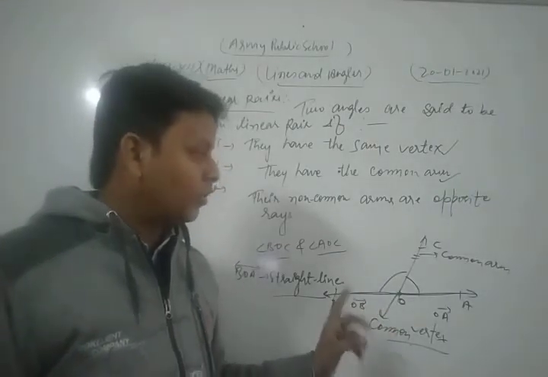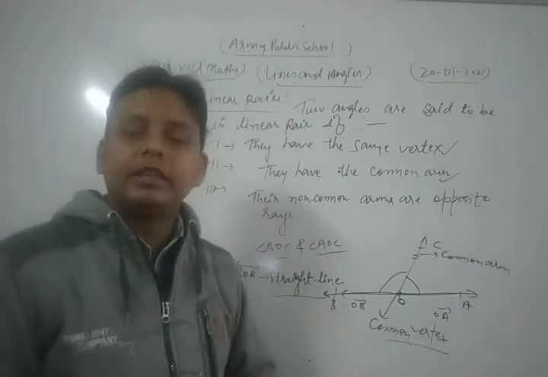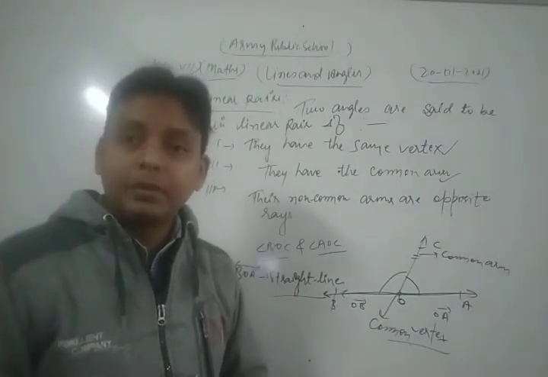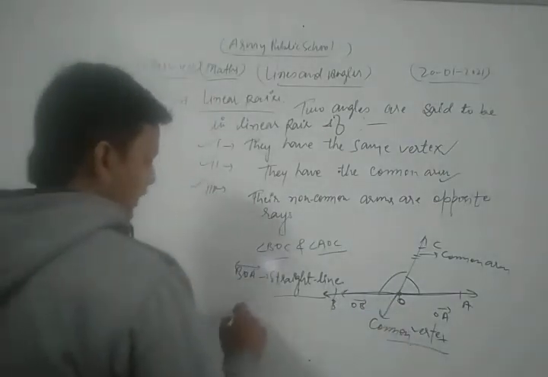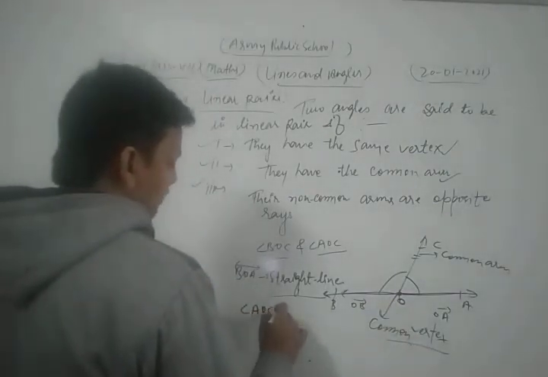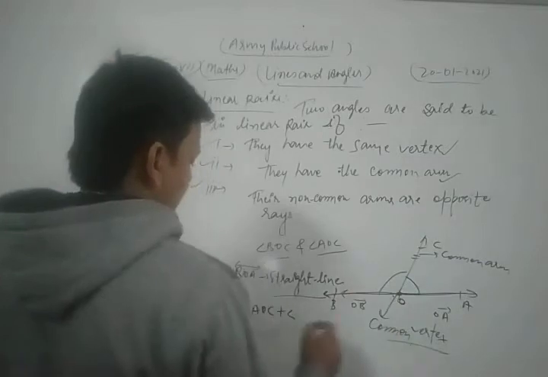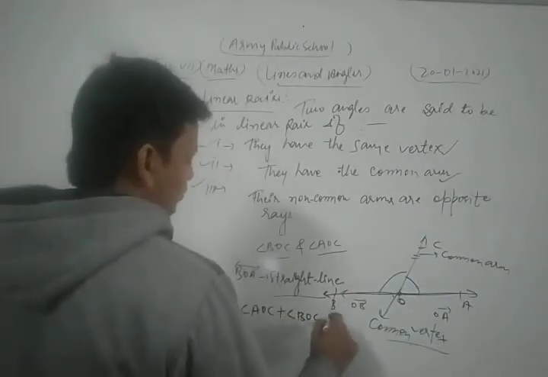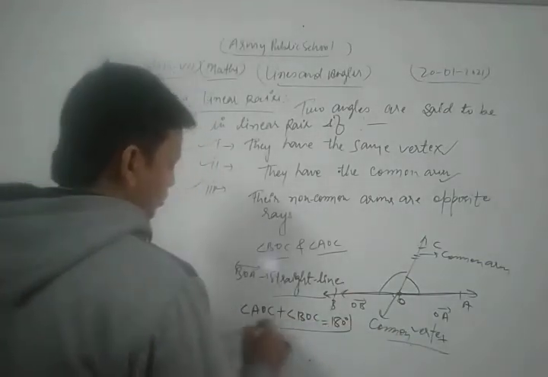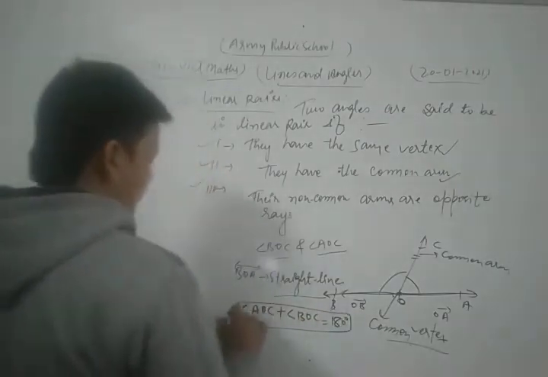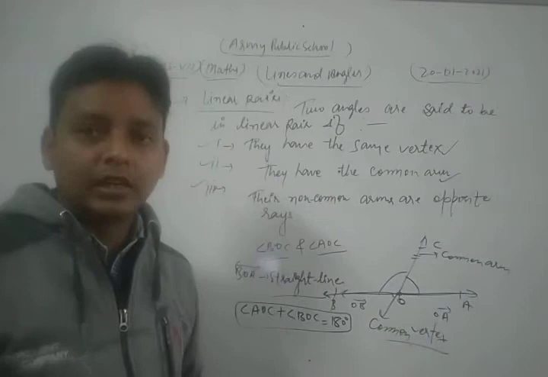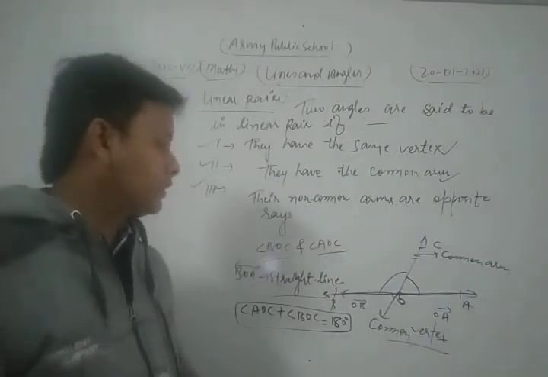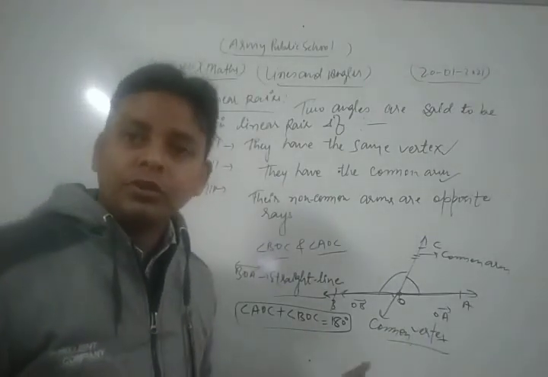One most important concept related to that is that linear pair of angles are supplementary to each other. In this way we have angle AOC plus angle BOC is equal to what? 180. So the sum of the angles AOC and BOC is 180. So in this way linear pairs of angles are supplementary to each other.